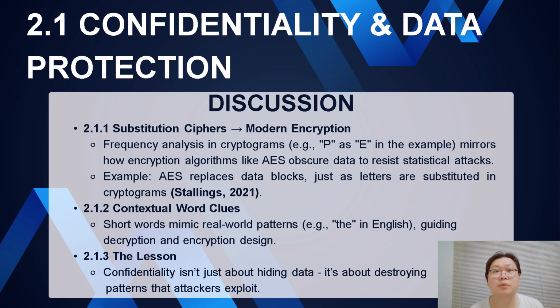As cybersecurity expert Stallings notes in 2021, strong encryption, such as Advanced Encryption Standard AES, employs multiple layers of complexity to thwart such attacks. This approach is crucial for securing sensitive data, from financial transactions to classified information. Modern encryption algorithms like AES use confusion and diffusion principles to scatter data relationships, making even predictable inputs look random. The lesson? Confidentiality isn't just about hiding data. It's about destroying patterns that attackers exploit.